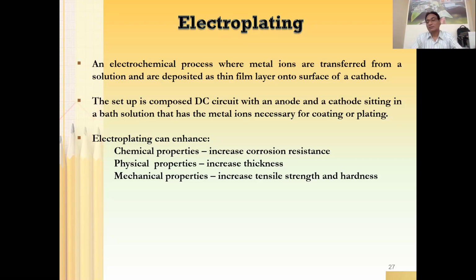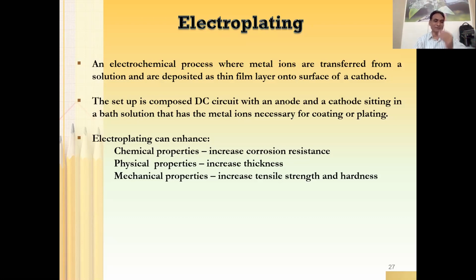It means the setup which I'm talking about consists of a beaker in which you will have the electrolyte, in which that material is going to be there, and then there would be two electrodes. One would be the anode and the other would be the cathode, right? What are the advantages of electroplating?